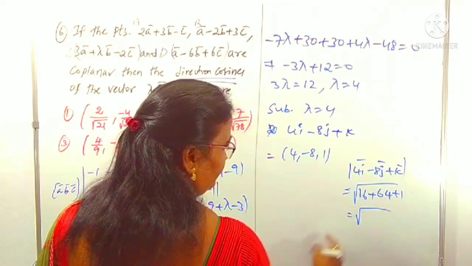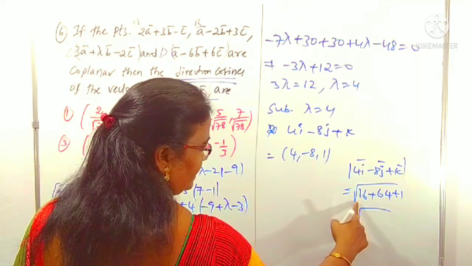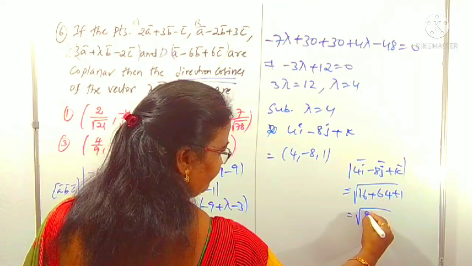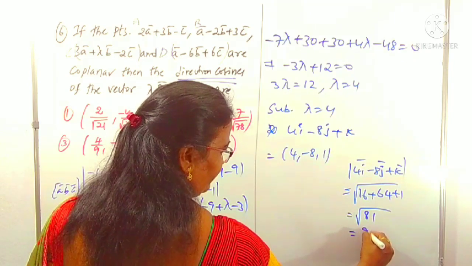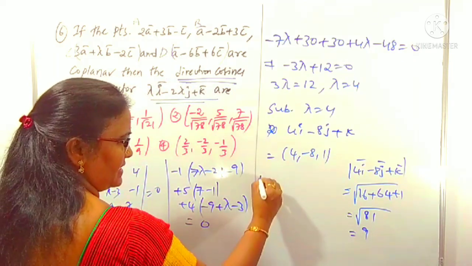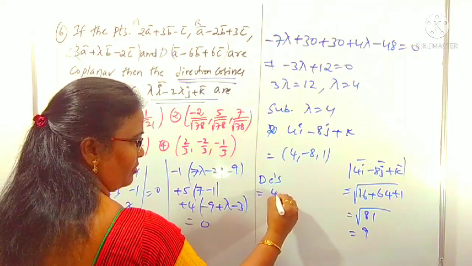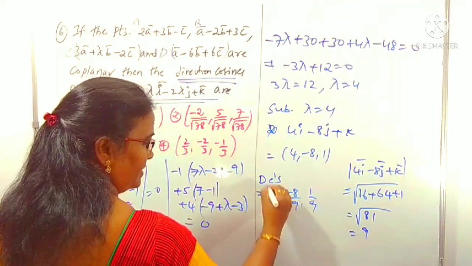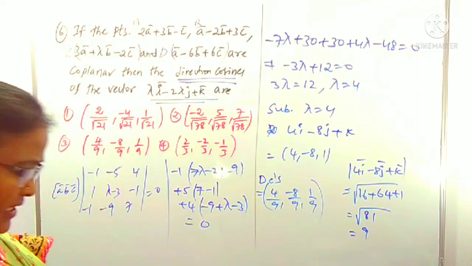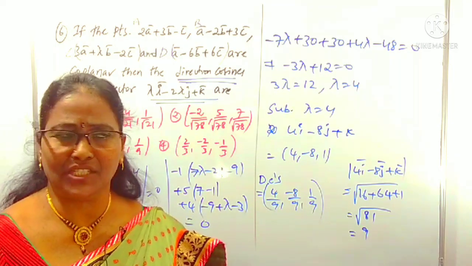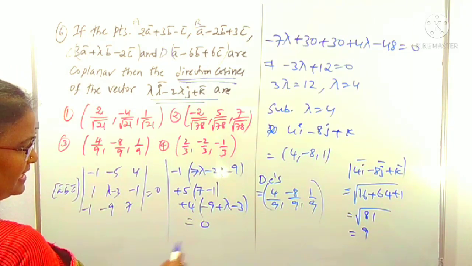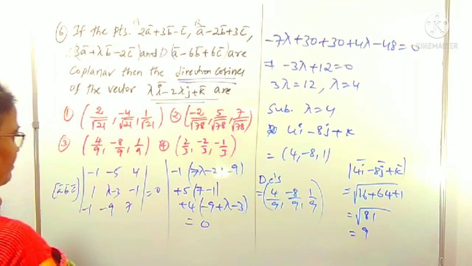This is clearly root over 64 plus 16 is 80, plus 1 is 81. Root 81 is 9. So what we want is 4 by 9, minus 8 by 9 and 1 by 9. How can you find the DCs from the DRs? You know very well, that is used here. That is our required result: 4 by 9, minus 8 by 9, 1 by 9.